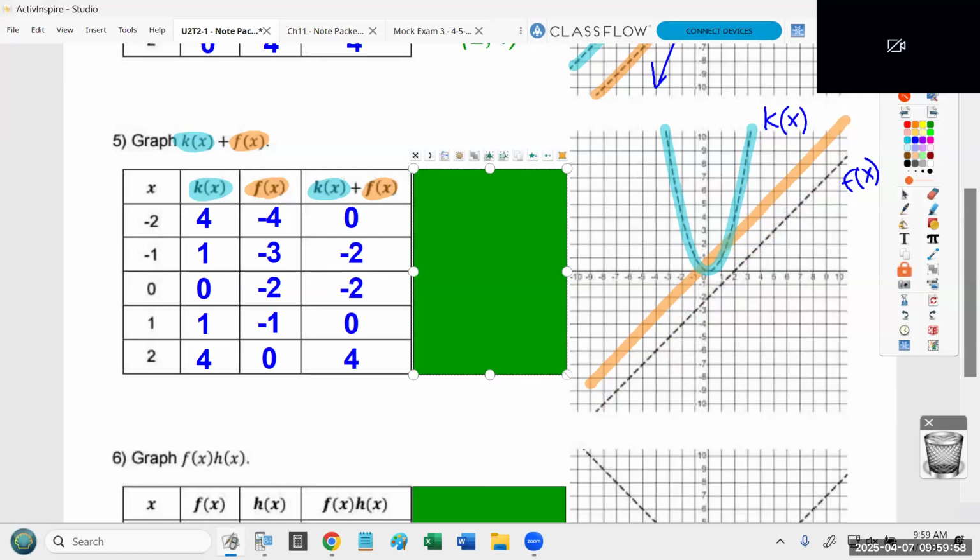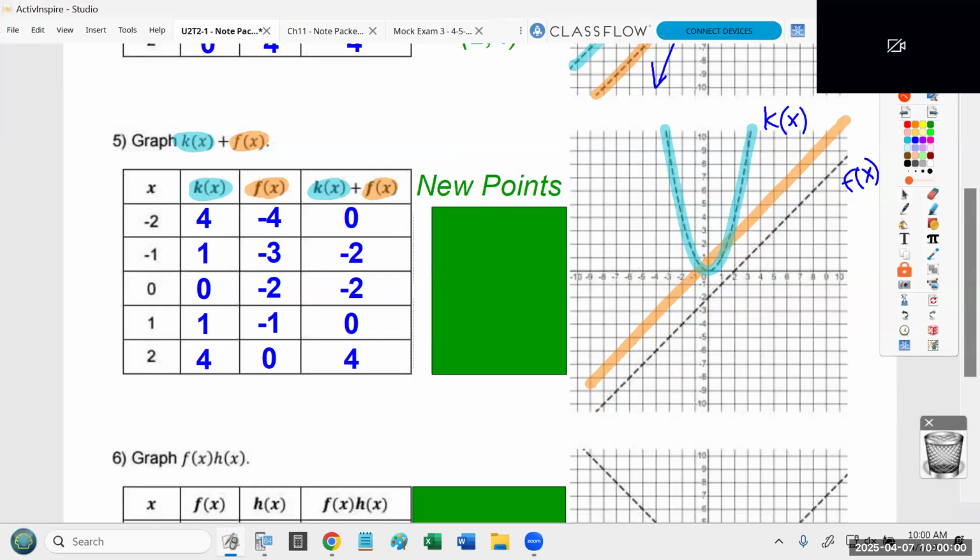So now we're ready for step 4. Remember, with our new points, don't ever change the x values. This is why it's called pointwise. The addition, subtraction, multiplication we're going to do today is never done on the x values. The x values don't get touched. Okay? You do the operation for each point one at a time without changing the x value. That's why it's called pointwise.